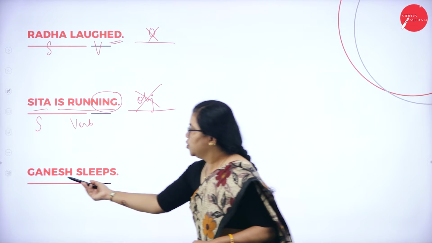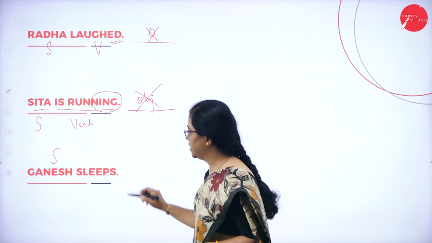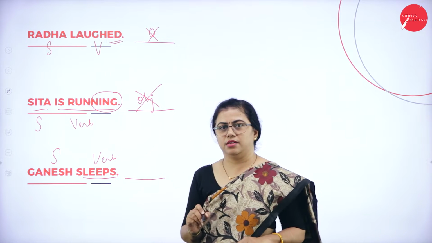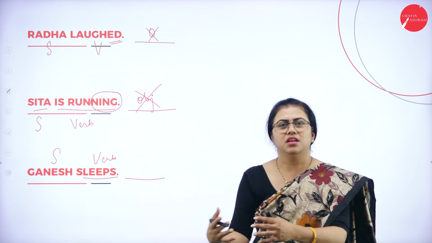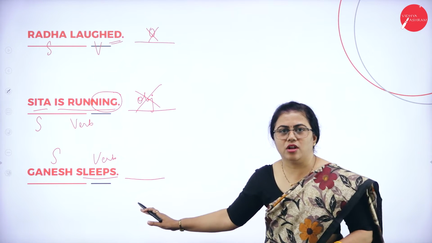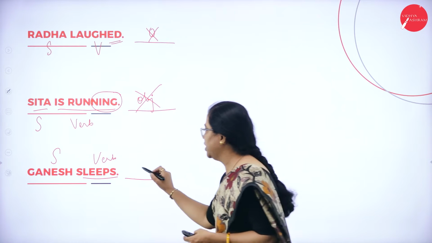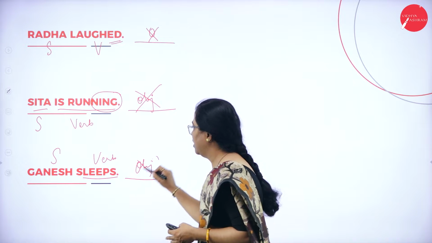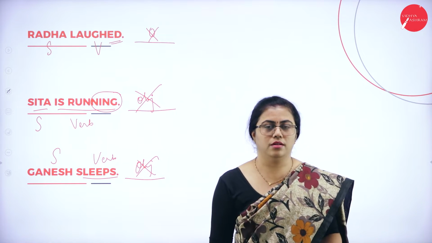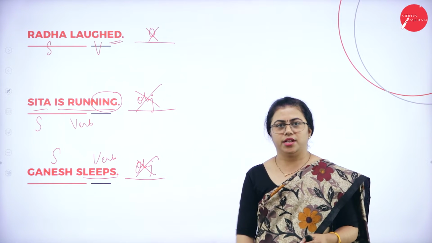So, Ganesh sleeps. Here Ganesh is doing some action. This is the subject. Sleeps is the verb. Where is the object? Ganesh sleeps what? Sleeping can happen to yourself, but here there is no object at all. You cannot sleep somebody. You can put somebody to sleep but not sleep somebody. So there is no object here. Such sentences, where there are no objects at all, have verbs called intransitive verbs.